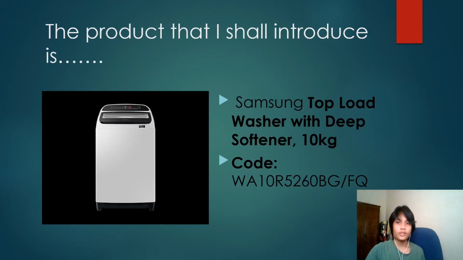Okay then, the product that I shall introduce to you is Samsung's washing machine, or should I say Samsung top load washer with deep softener 10 kilograms. The code for the washing machine is WA10R5260BG/FQ.